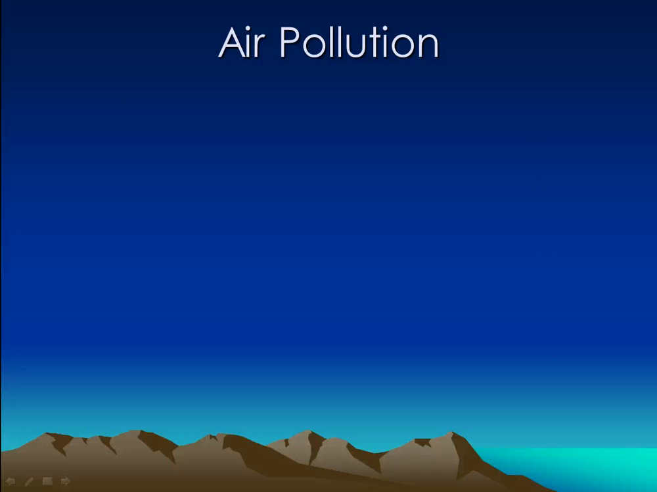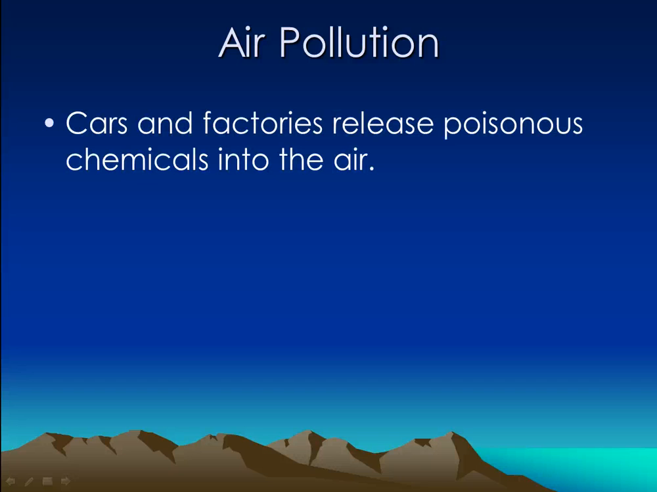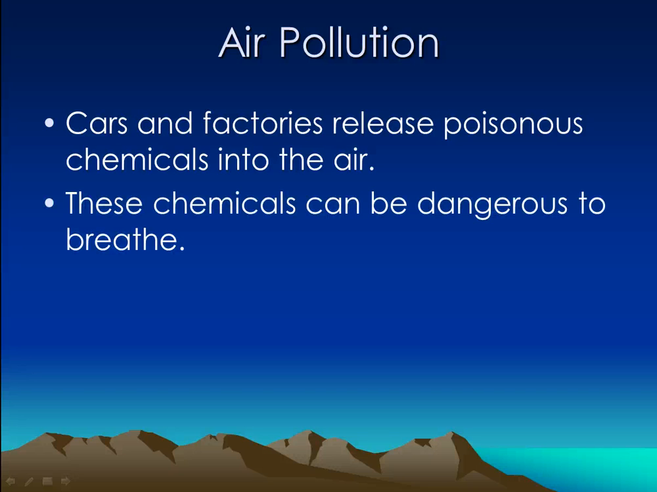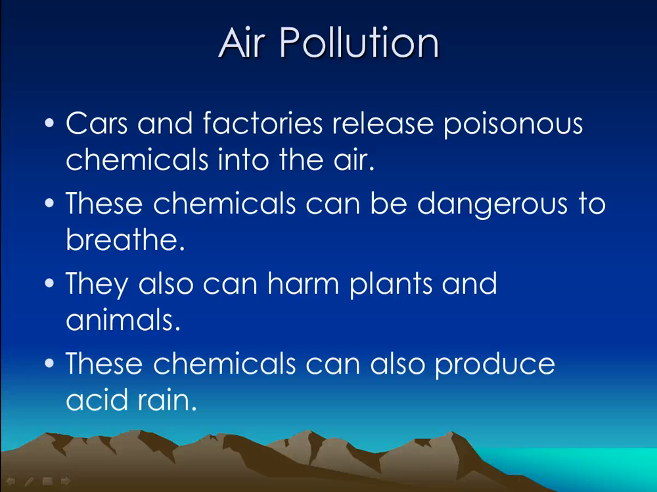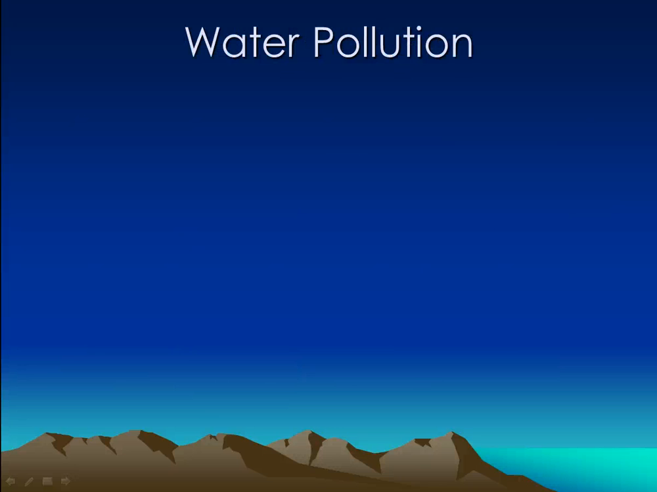Let's talk about air pollution. Cars and factories release poisonous chemicals into the air. And unfortunately, these chemicals can be dangerous to breathe both by humans and by animals, which in turn also harm plants. These chemicals can also produce acid rain, which is not good for our environment.